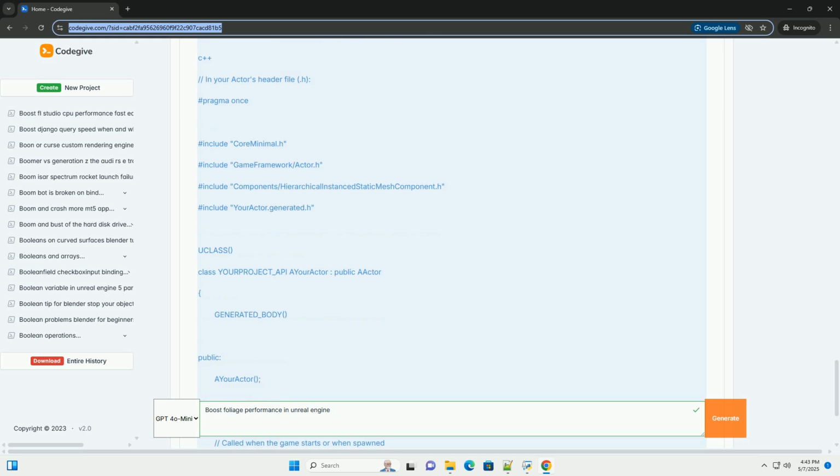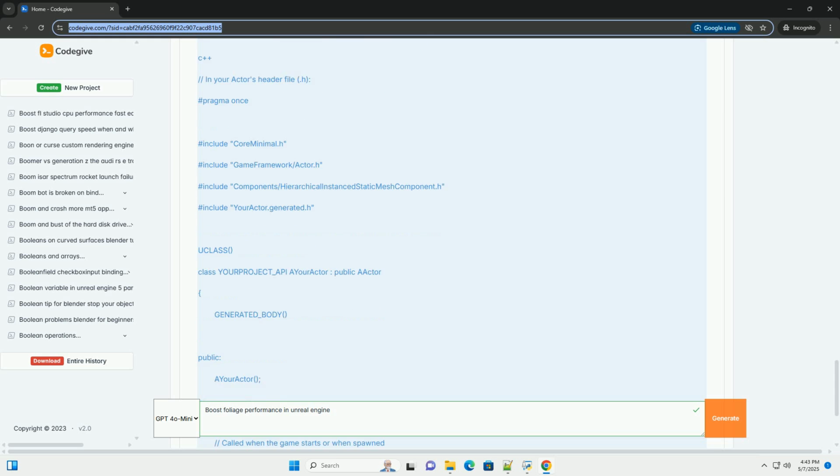Power of two textures, for example 256x256, 512x512, 1024x1024, are generally more efficient. Texture compression: use appropriate texture compression formats. BC5 and BC7 are commonly used for normal maps and other textures, respectively.